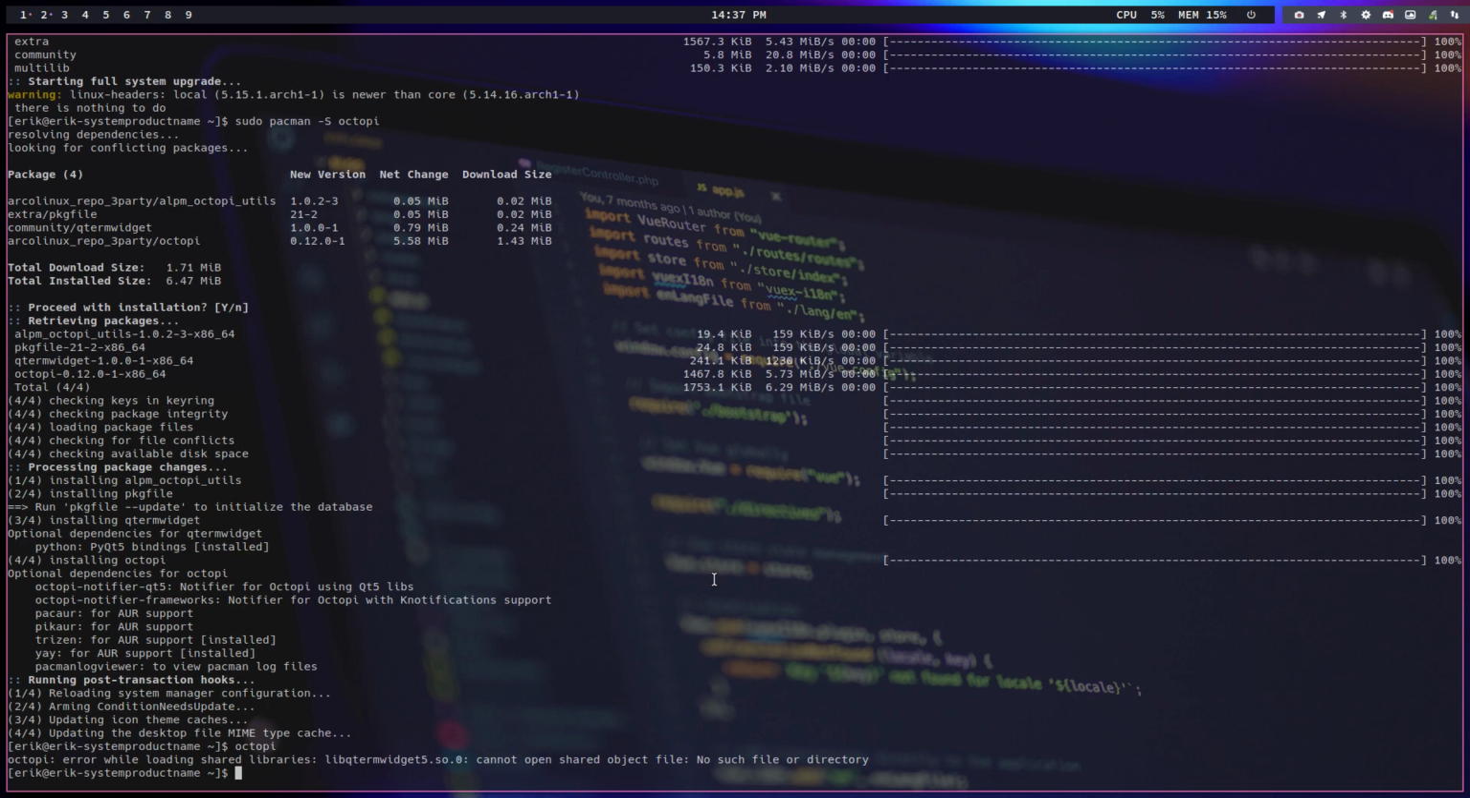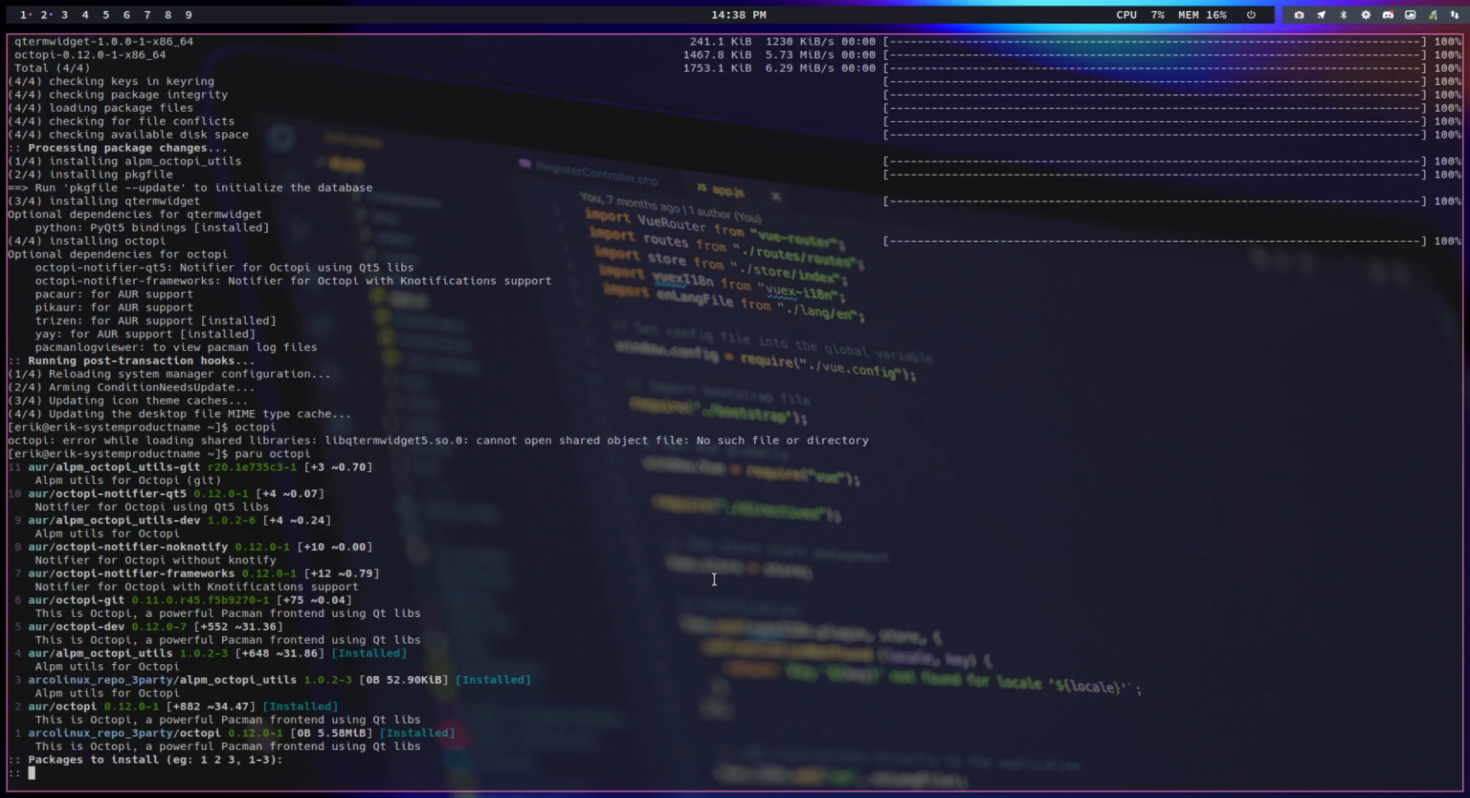So that's the message. Shared libraries, libqt term, etc. is not there. It wants to open something that's not there. Reflex should be paru octopi, and have a look. So we built this thing for you, right?